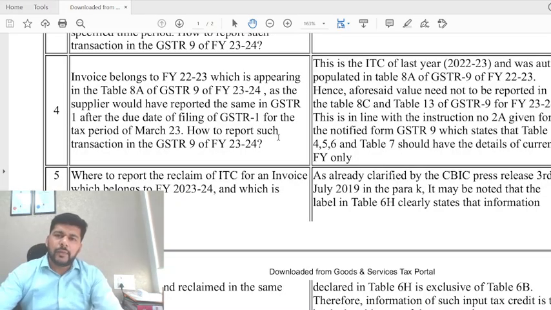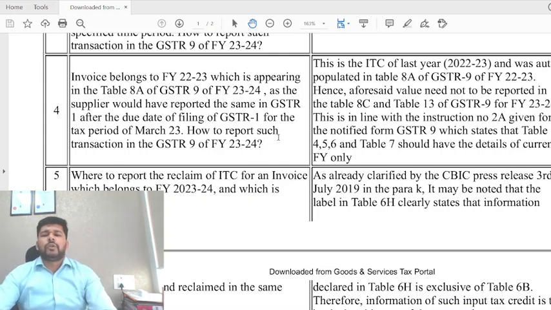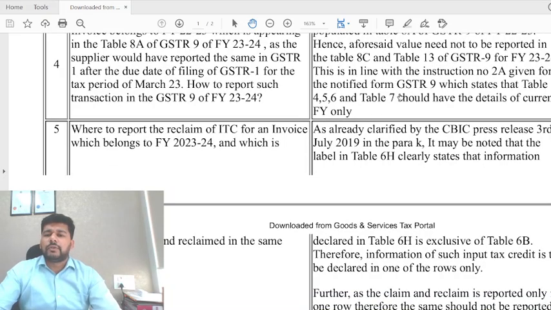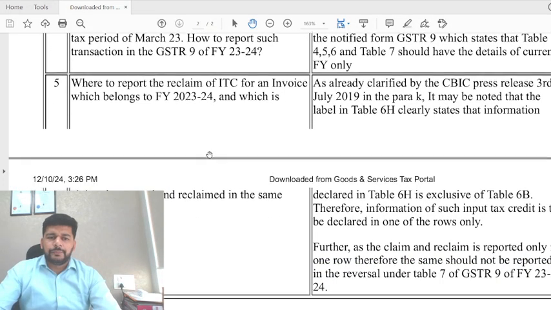It is already there in my table number 6. So I'm not going to, but instead of 6B I have kept that amount in 6M. And because we have discussed this aspect in the earlier video, I would kindly request you to refer to the earlier video if possible. So here it says it will not be reported in table number 8C and 13 of GSTR 9 of FY23-24. This is in line with the instruction which has been given.